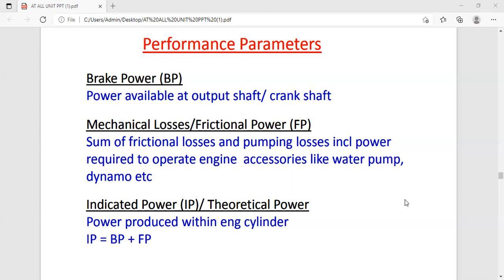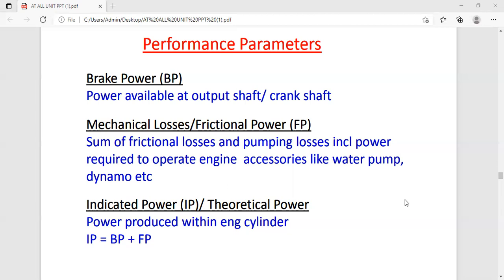So the aim of the engine testing is, first, to get the specified information which cannot possibly be determined by calculation, and to justify the rating of the engine and the guaranteed specification. Fuel consumption we have to determine. Next, third one is to verify and confirm the validity of engine data used for designing the engine. So while designing such kind of engine, BIS has published certain standard information.